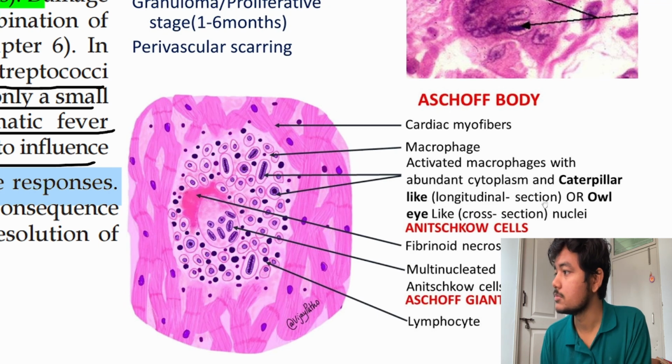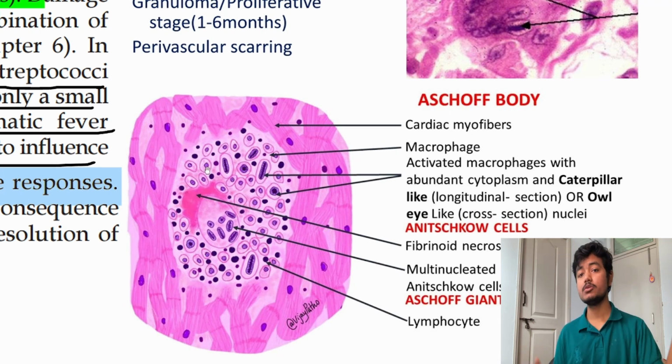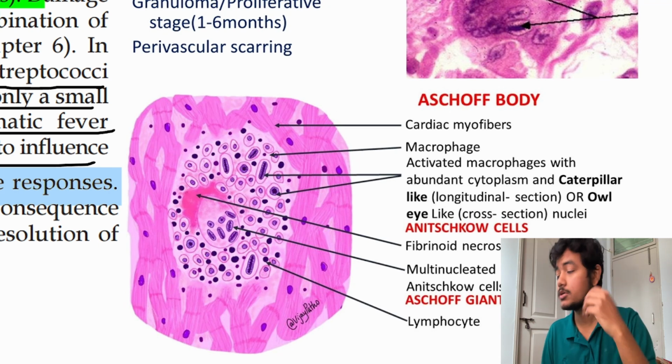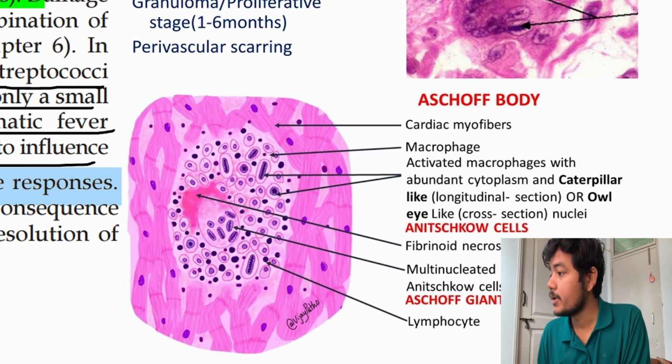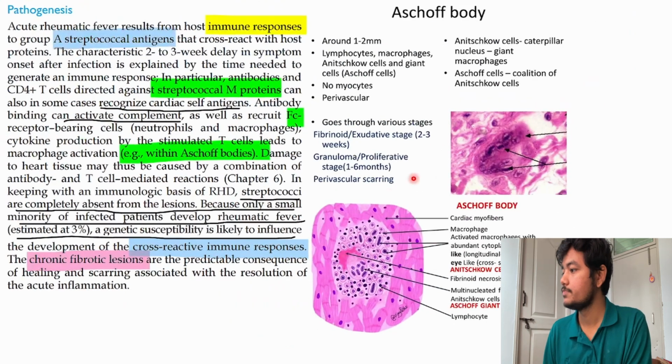Then Anitschkow cells, fibrinoid necrosis. So why is there fibrinoid necrosis? Because maybe there is deposition of fibrin proteins and all. Then we have multinucleated fused giant cells, and then lymphocytes.